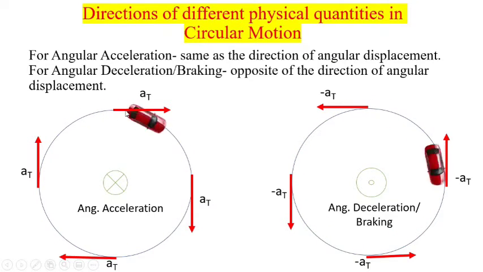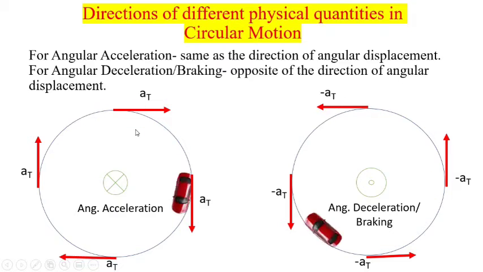You can see that there will be a tangential acceleration. The engine force will be used to direct this car in this tangential direction, but the steering force will be used to steer the car or to rotate the car. So tangential force will be applied by using the engine of the car. In the second example, you can see that brakes are applied, and the braking force is always in the direction of the tangent but in the opposite direction.